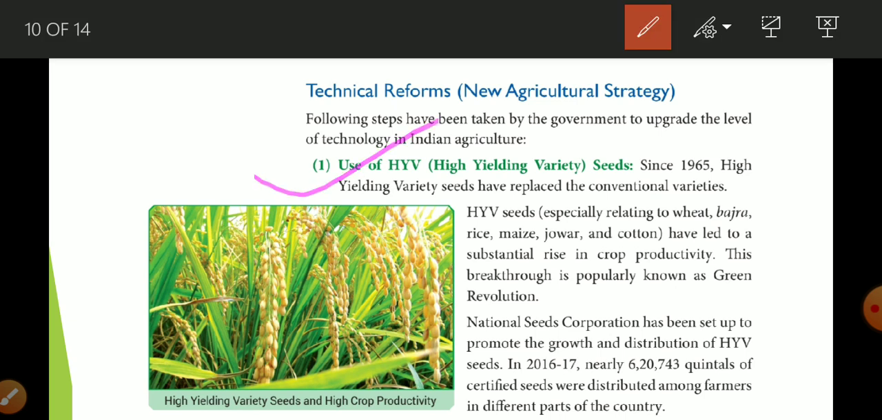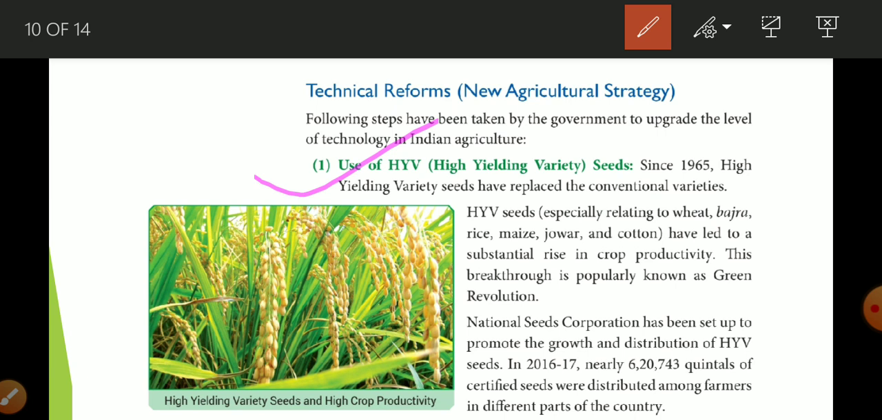HYV means high yielding variety seeds. These seeds are prepared in a laboratory. They have high productivity and fertility. When they use these seeds, there is an increase in the production of wheat and rice by 6 times.